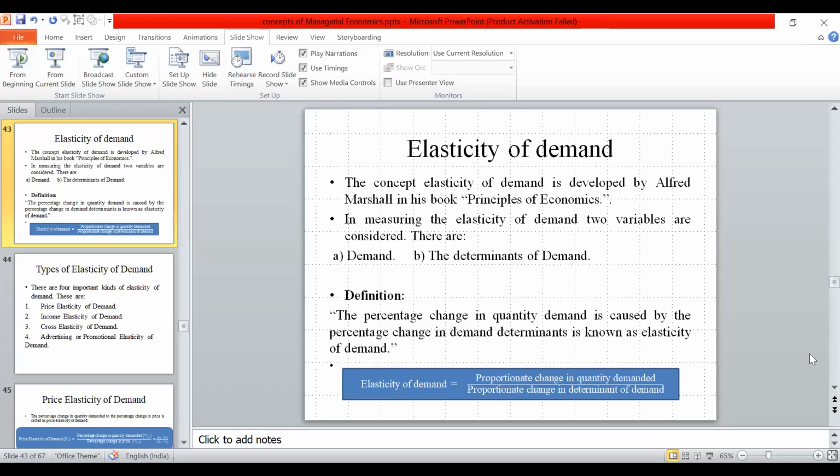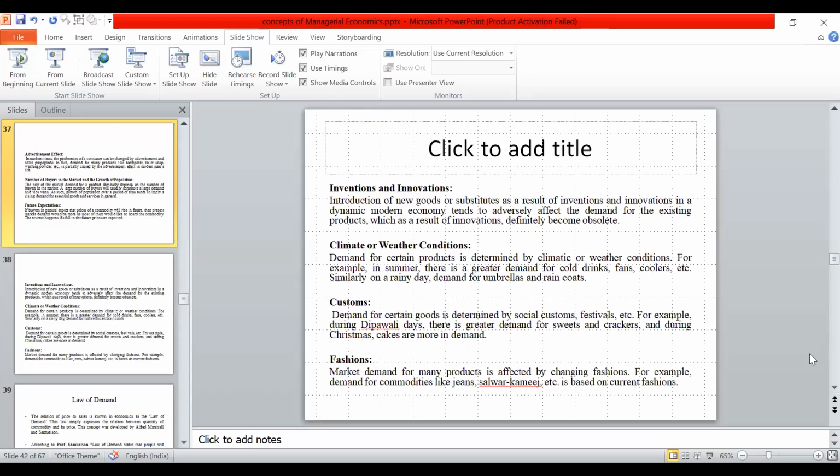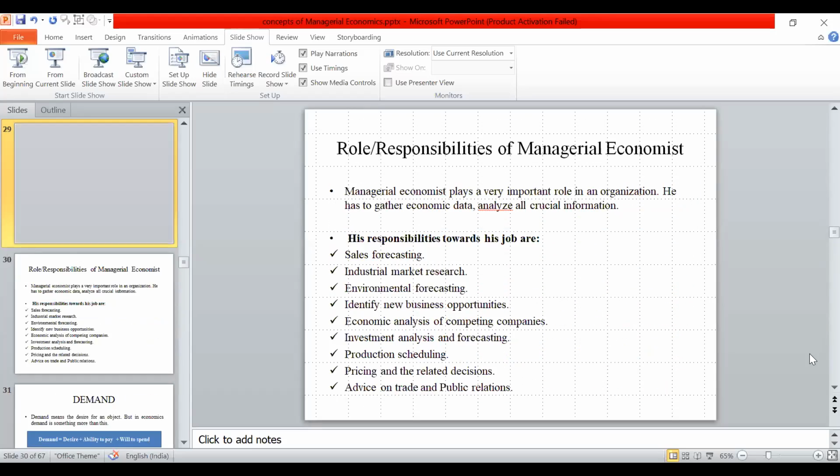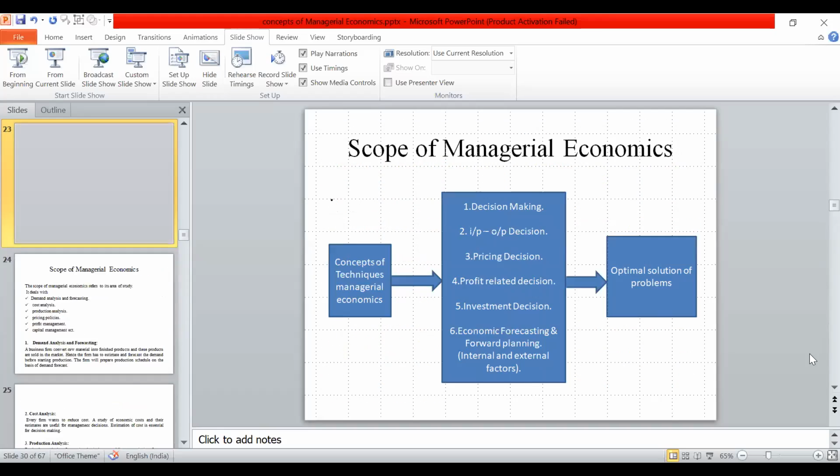Okay, these are the topics covered in the first unit. Okay, see this one.